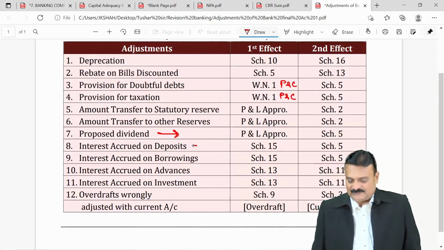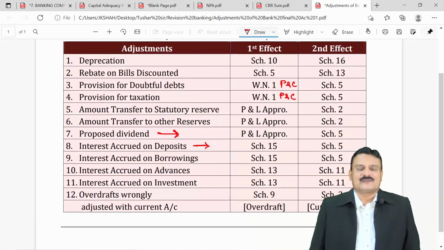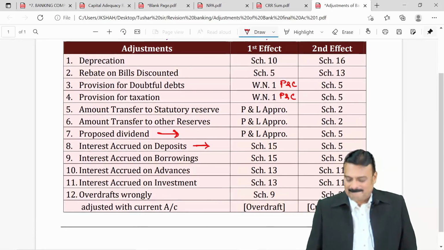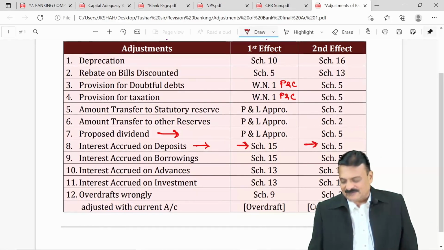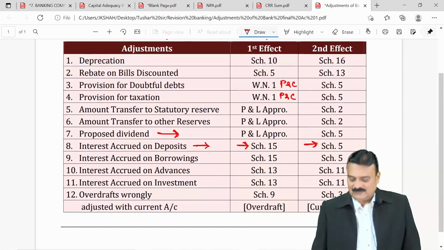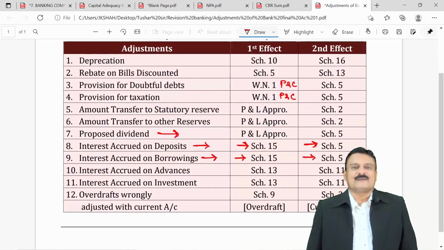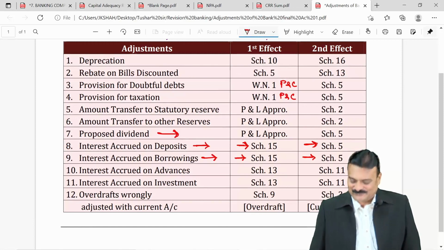Interest accrued on deposits. Our bank has to pay interest on deposits. It's an expenditure for us, right? And that is outstanding, so it's like an outstanding expense. First effect, interest on deposits is our expense, schedule 15. Second effect, it's a liability, schedule 5. Interest accrued on borrowings, interest outstanding on borrowings: first effect schedule 15, second effect schedule 5. Schedule 5 means payable, other liabilities.